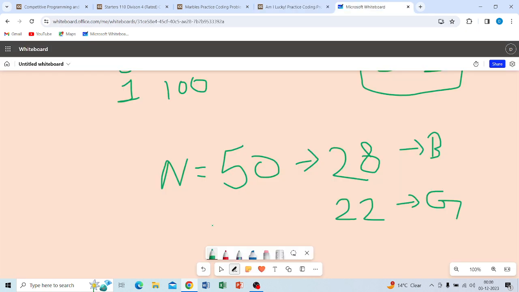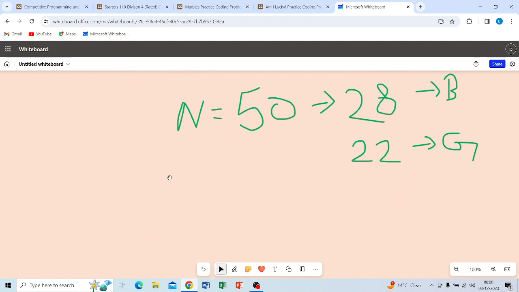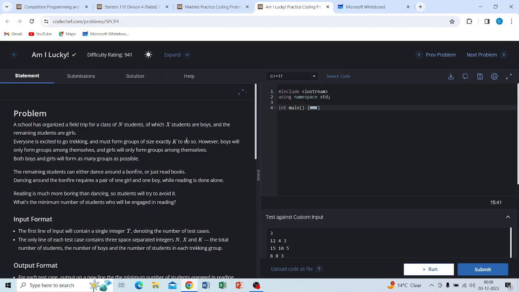So basically, he has to make groups. And what type of group? That is also given. The boys will only form groups among themselves, and girls will only form groups among themselves.